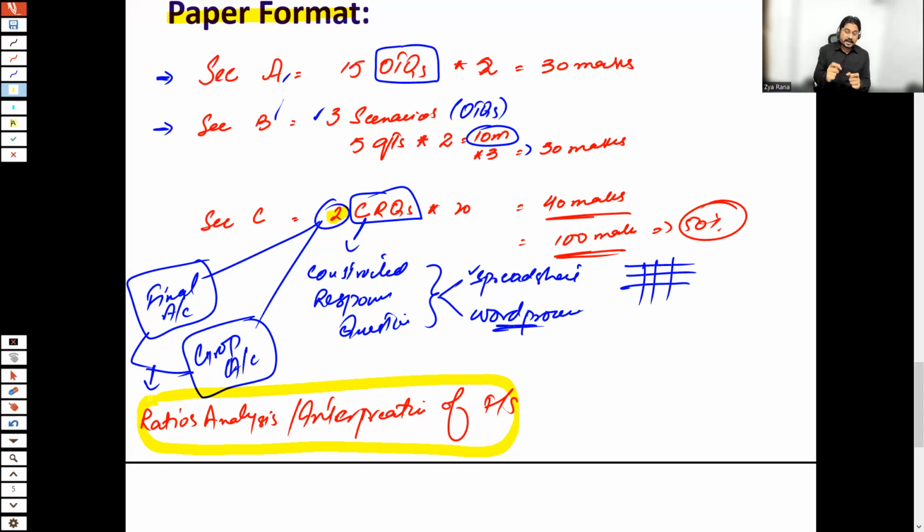This is also helpful for your professional studies, because at professional level, the papers are mainly based on commenting, not on numbers, but on the writing, explaining the scenarios and the performance. When we do the analysis of the financial reporting, that is termed as interpretation of financial statements or ratio analysis. So section C questions are also linked with ratio analysis as well.